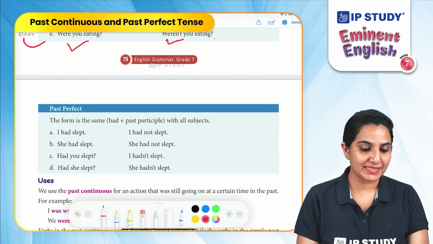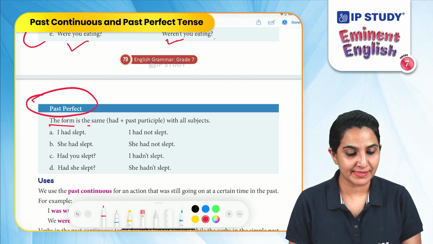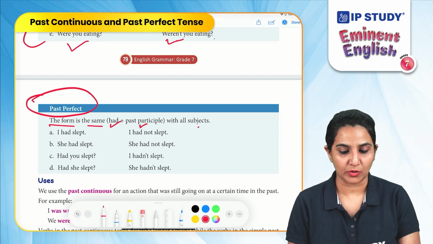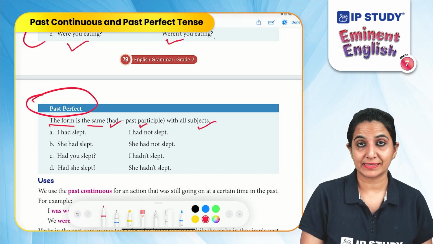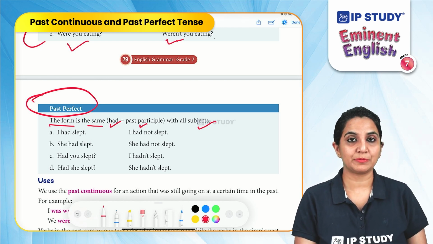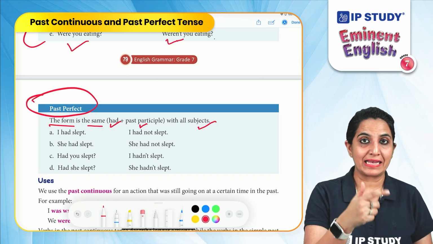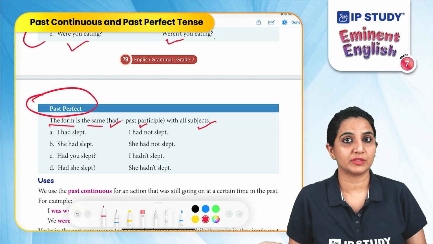Let's study some examples of past perfect now. The form is the same: had plus past participle with all the subjects. As we did the past tenses in the previous lessons, we form it by using had. Had is the past tense of has and have, and we will add the past participle of the verb.